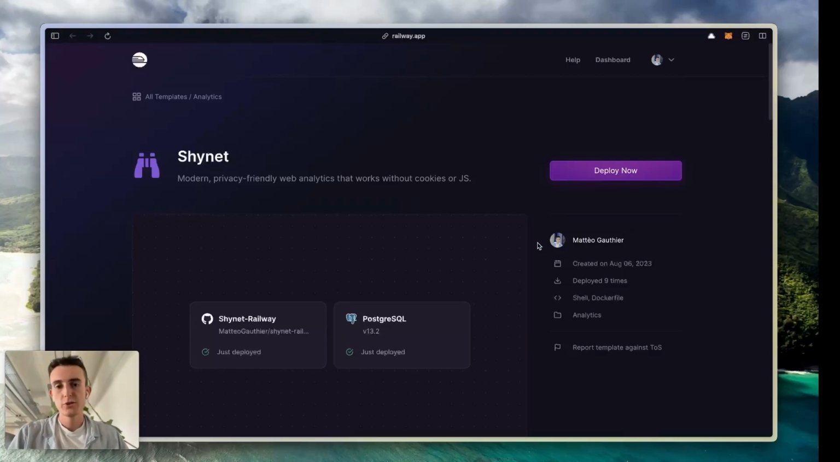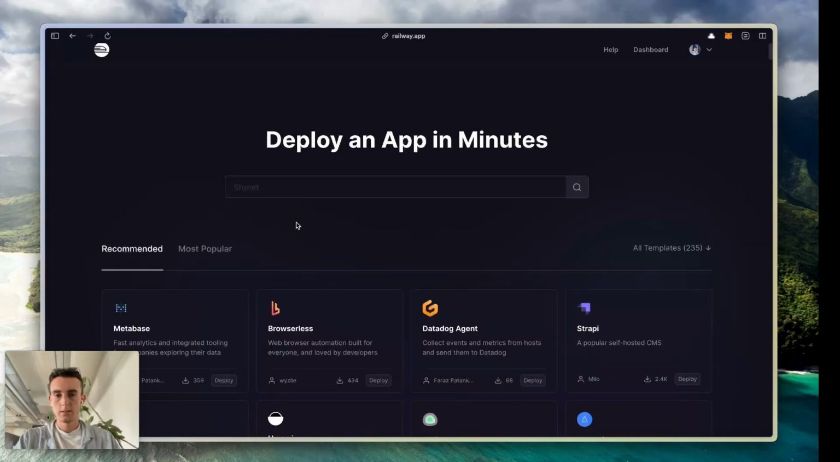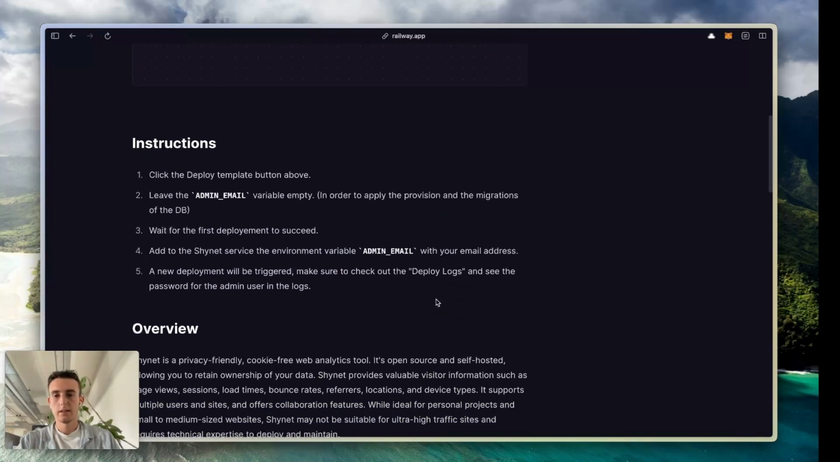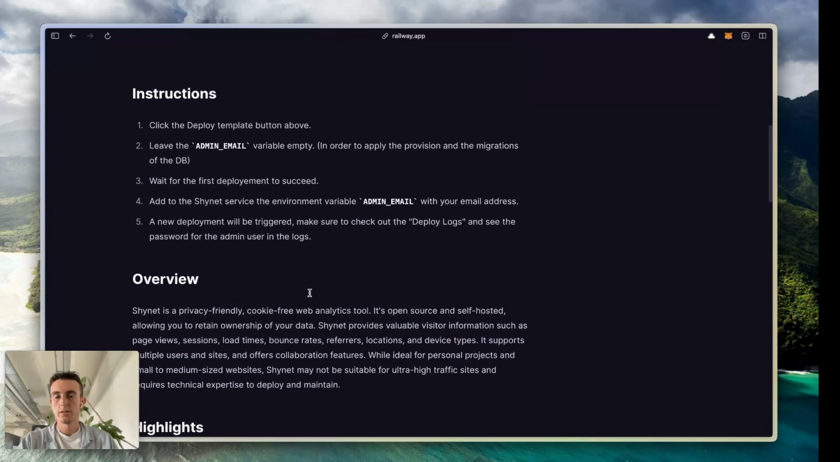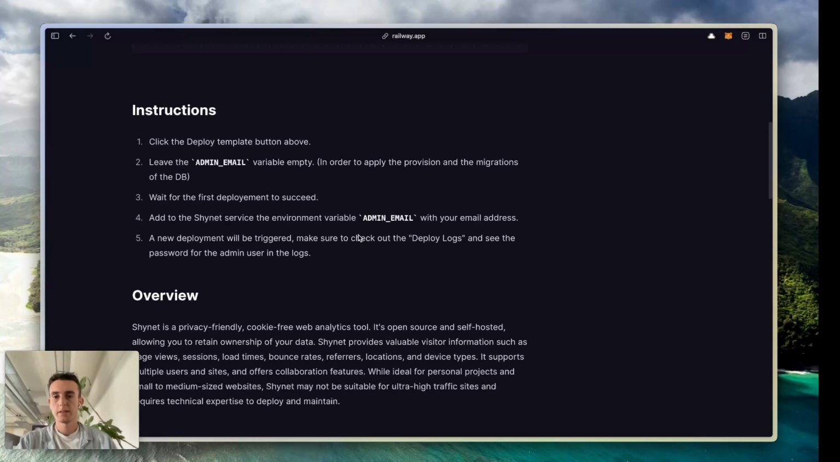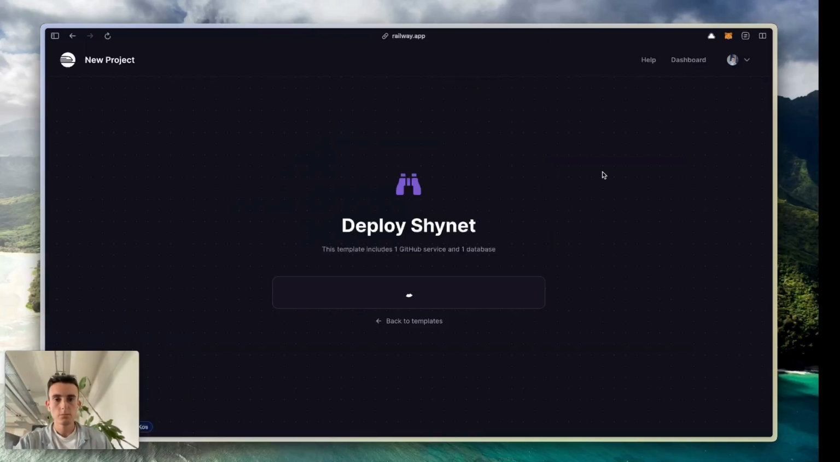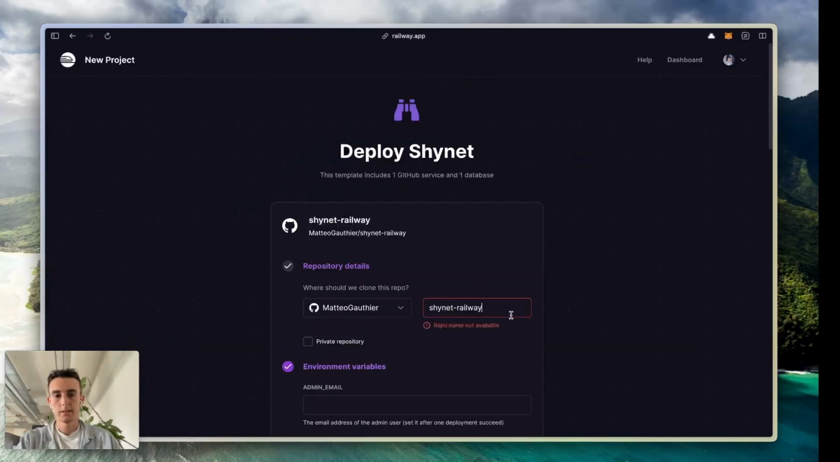Hello, today we'll show you how to use the Shynet template I made on the Railway platform. To use the template, just go to the template page, search for Shynet, click on it, and you will see introduction instructions that you have to follow step by step in order to deploy the template well. Just click on deploy Shynet.